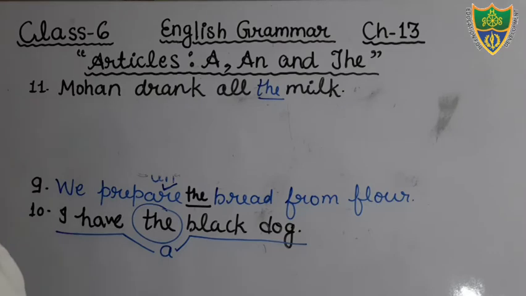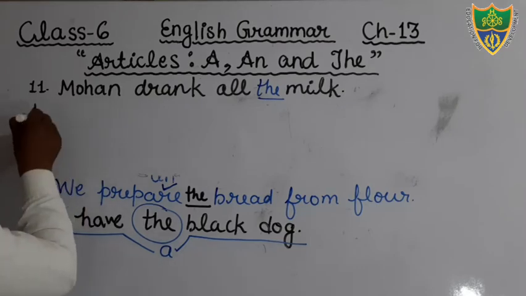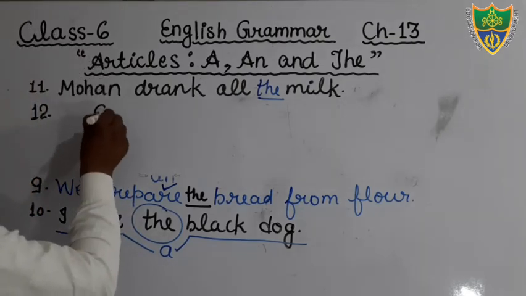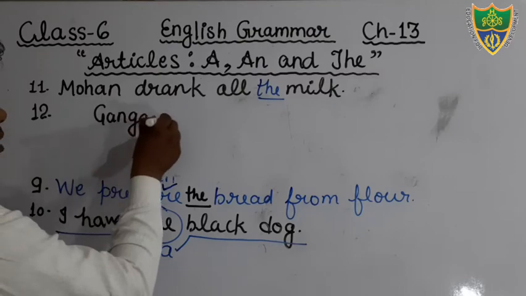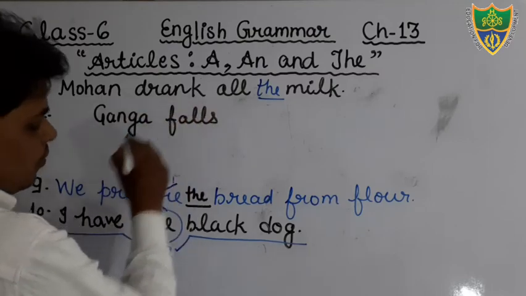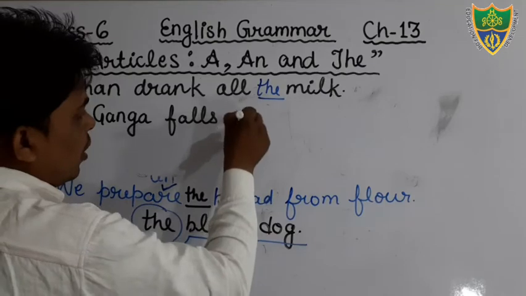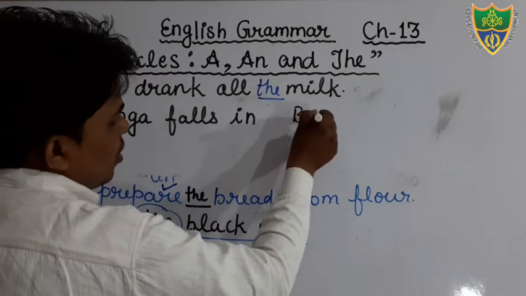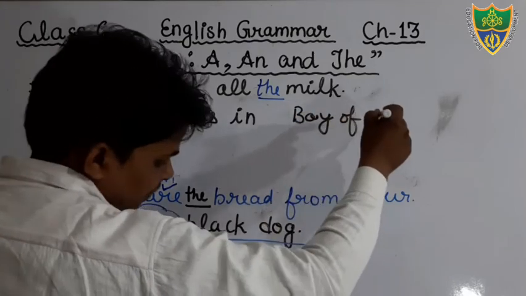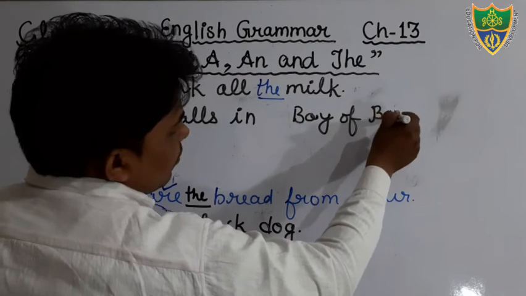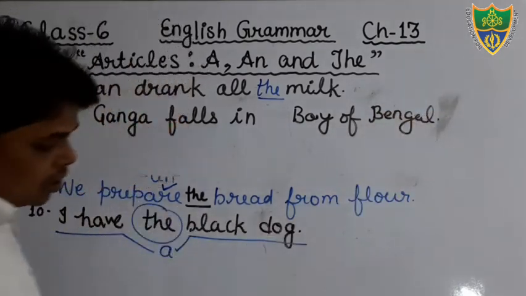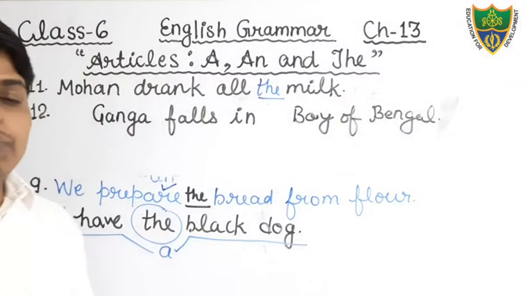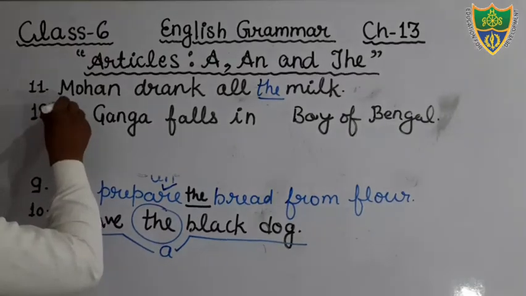Question number 12. What is question number 12? Ganga falls into Bay of Bengal. This is your sentence, students. Just see. You have to insert the article. What would be the article? The. Dear students, just see.